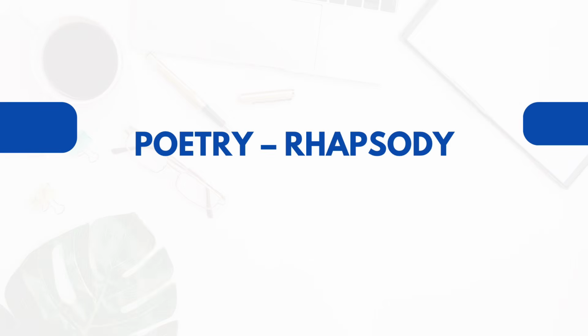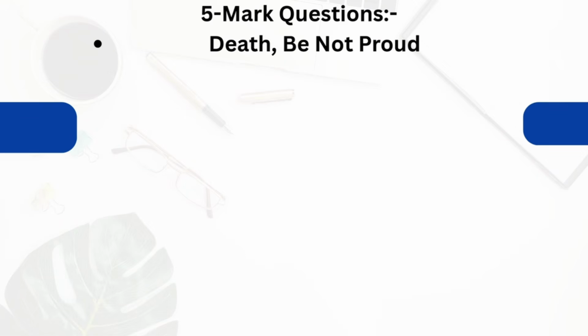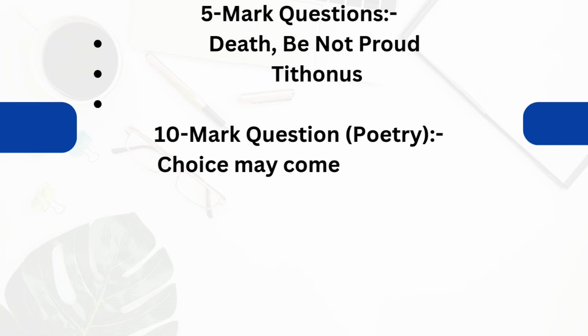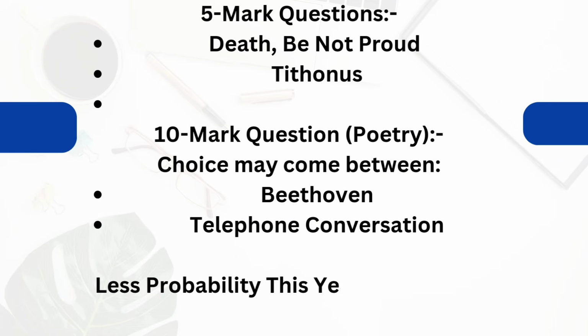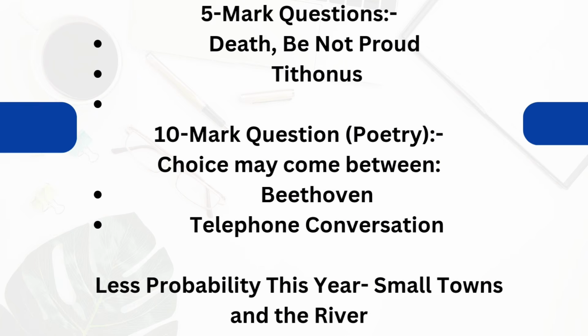And from poetry, I'm 100% sure that Death Be Not Proud will come in a 5 marks question, and the other 5 marks might be from Tithonus. And the 10 marks question can be a choice between Beethoven and Telephone Conversation. What I feel is that there are fewer chances of Small Towns and Rivers coming this year.